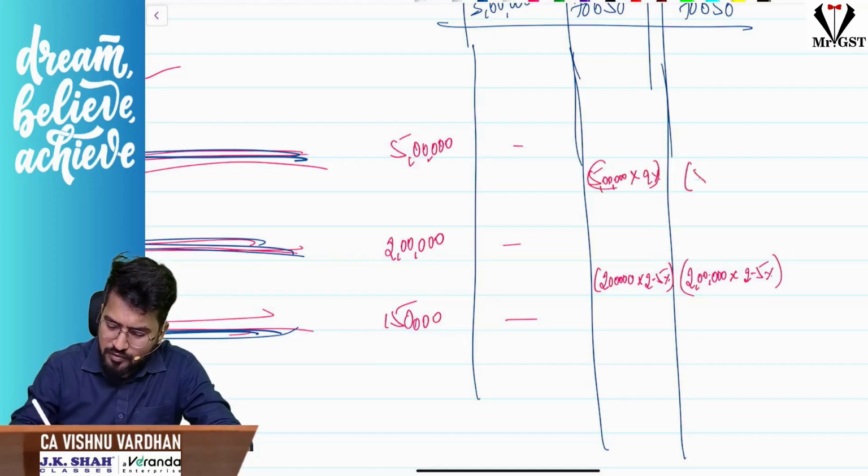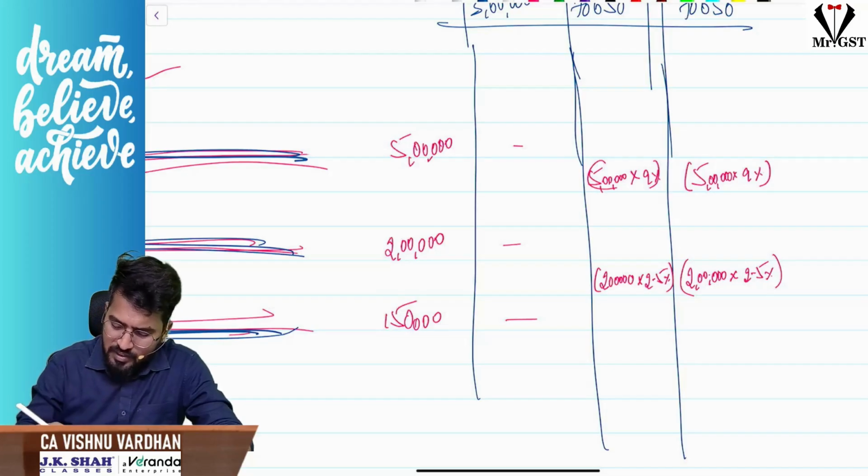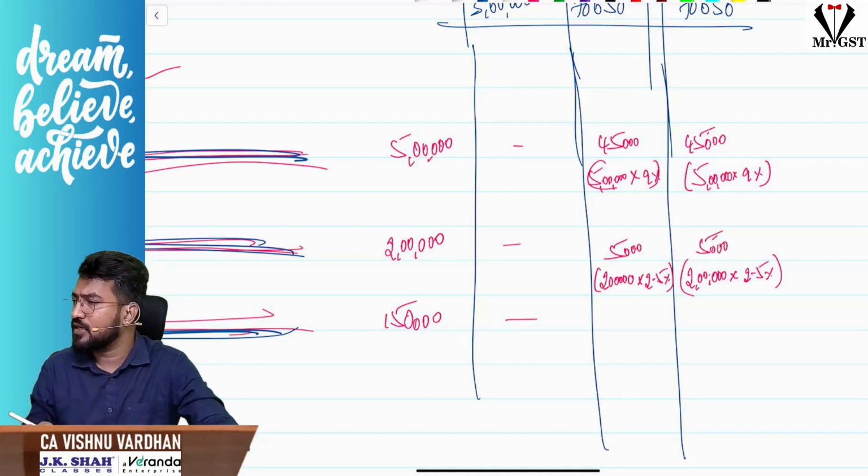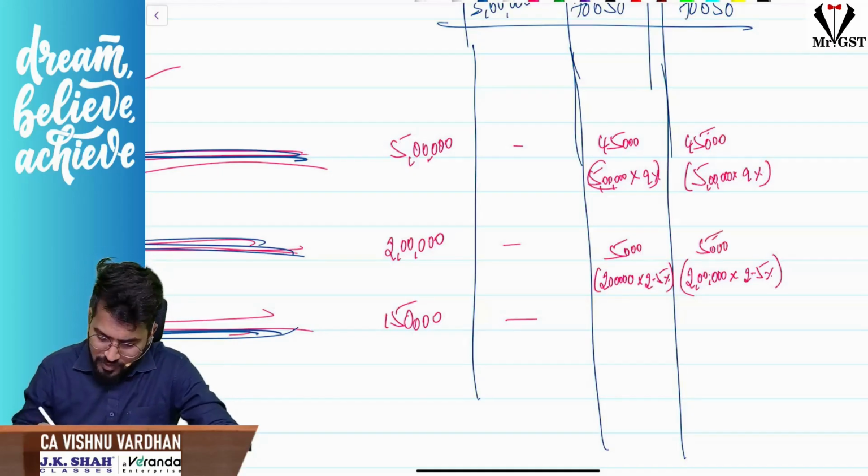So here 5 lakh into 9%. What is the answer of 5 lakh into 9%? 45,000. Okay. Here 2 lakh into 2.5%. How much? 5,000. Yes or no? Correct? Okay. Super.